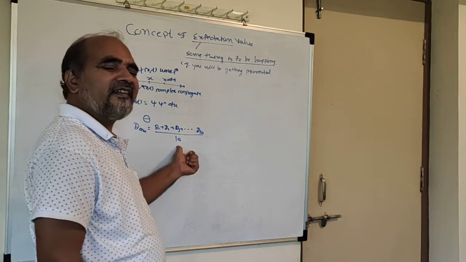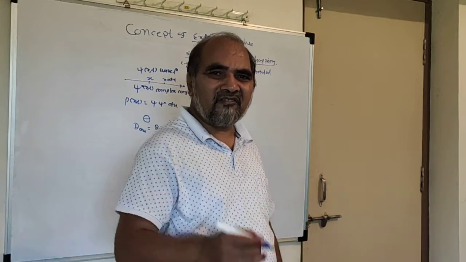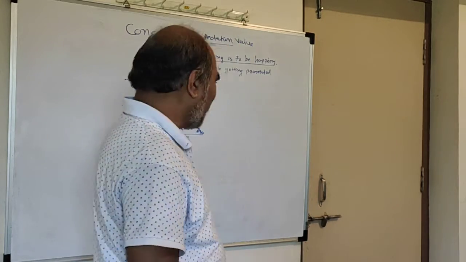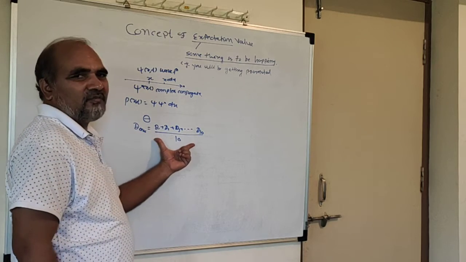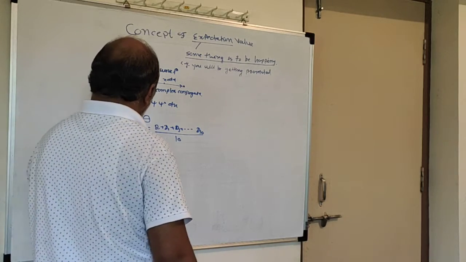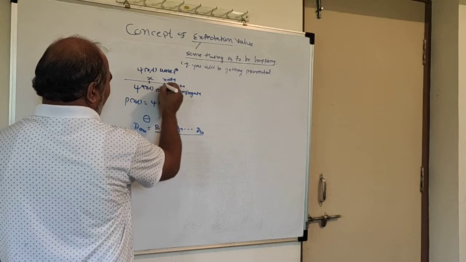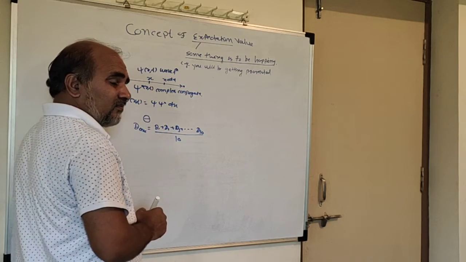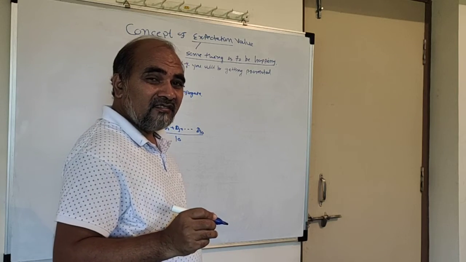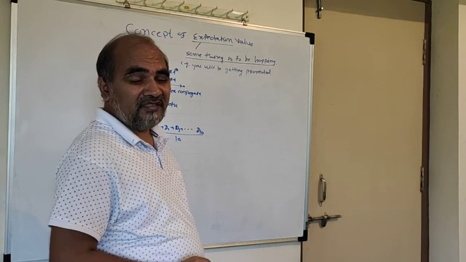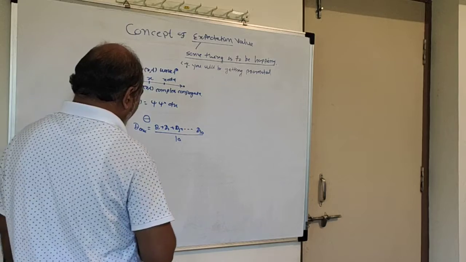This is what we did in our laboratories. Here, the particle is in between x and x plus dx. Exactly we can't say, and therefore the answer is in terms of probability.